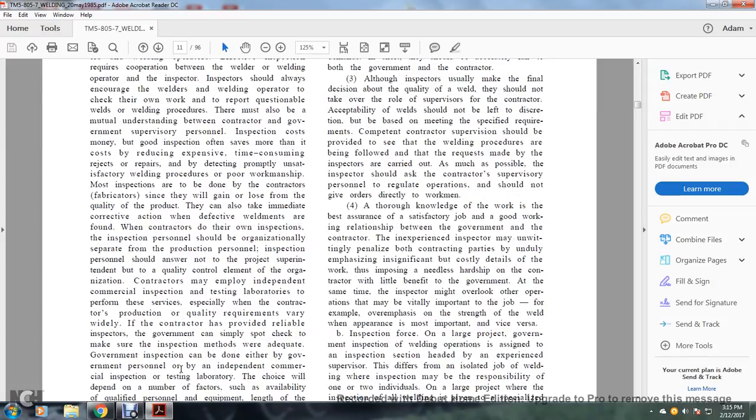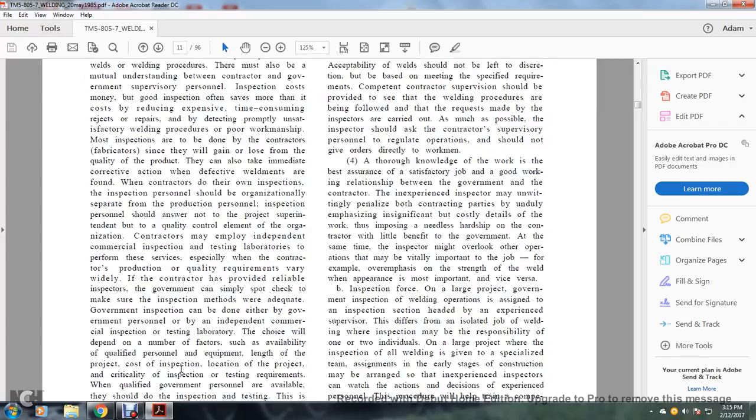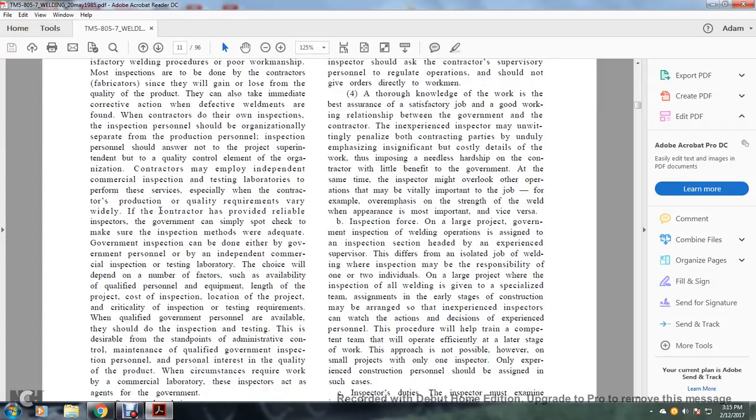widely. If the contractor is provided with reliable inspections, the government inspector can simply spot check to make sure the inspection methods were adequate. Government inspection can be done either by government personnel or by an independent commercial inspection testing laboratory, with the choice depending on a number of factors such as availability of qualified personnel, equipment, length of the project, cost of the inspection, the location of the project, and critical inspection or testing requirements.